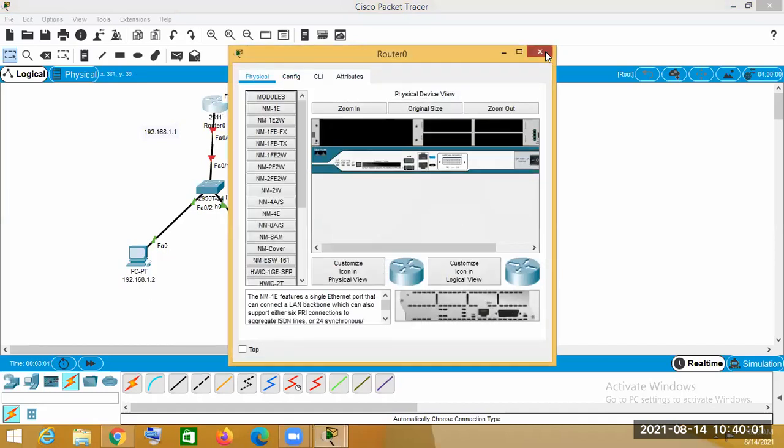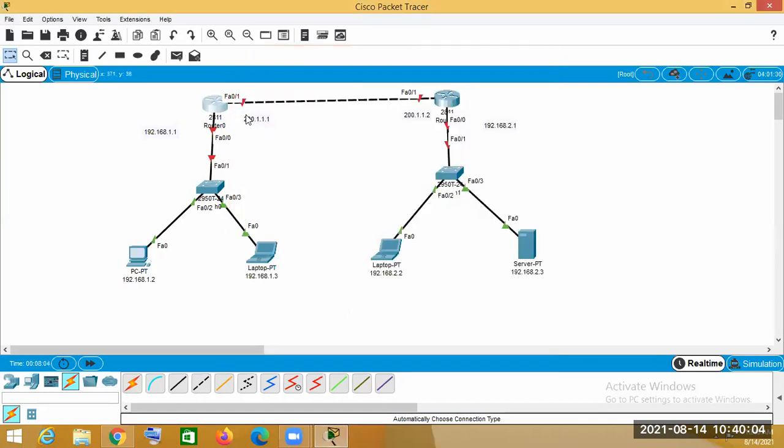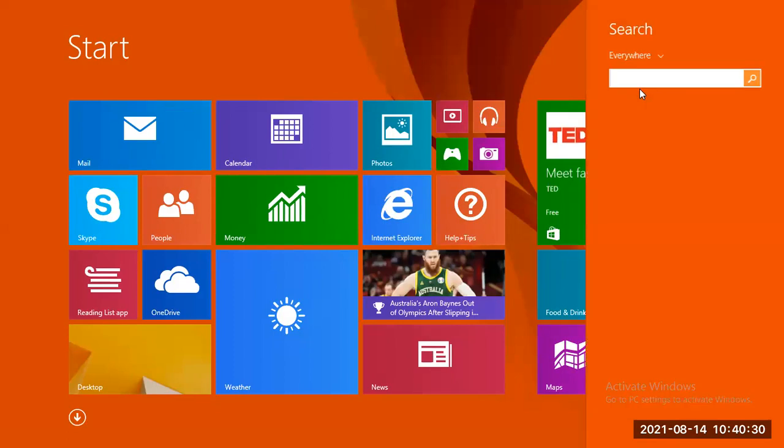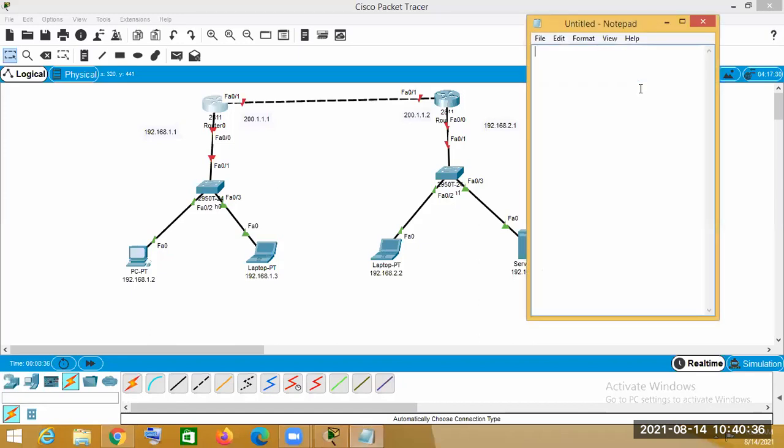So we will go inside the router. After going inside the router, we have to configure these IP addresses into these ports. Like that we have to configure. Okay, so let's start. We will open the notepad and I will write the commands into the notepad. So I open this notepad and here I will write the commands.